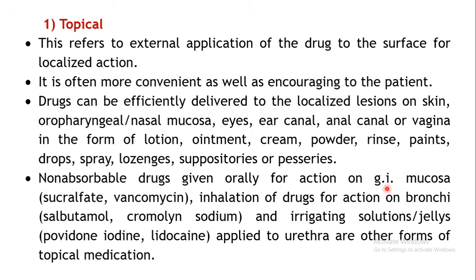Here you are administering the drug by oral route, the person has to swallow that drug, and it will reach your gastrointestinal tract, where the drug will be released and act locally on the GI mucosa. It is not getting absorbed into systemic circulation. Examples are sucralfate and vancomycin. There are certain drugs which are given in the form of inhalation also for their action onto the bronchi. They have to act locally on the bronchi.